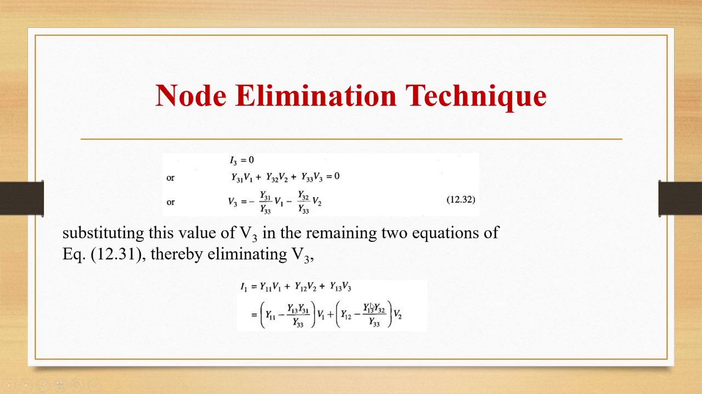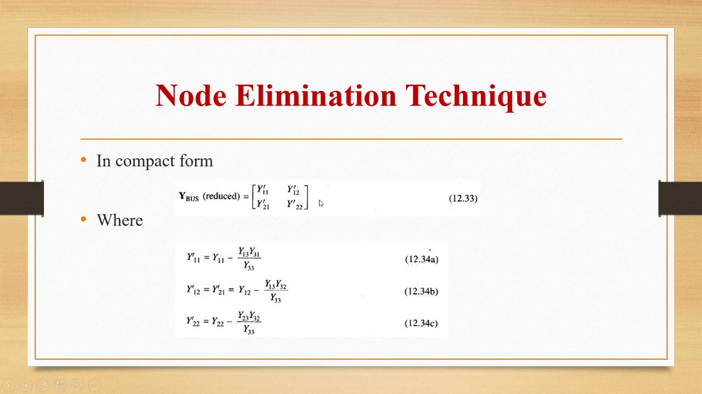So wherever Y3 is, sorry, not V3, wherever V3 is there, in this equation I am substituting the value as this equation: minus Y31 by Y33 V1 minus Y32 by Y33 V2. So I am getting the value of I1 as Y11 minus Y13 Y31 by Y33 V1 plus Y12 minus Y13 Y32 by Y33 V2. So in place of V3 I am substituting this equation, then getting the value of I1.